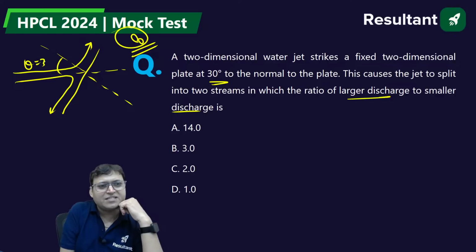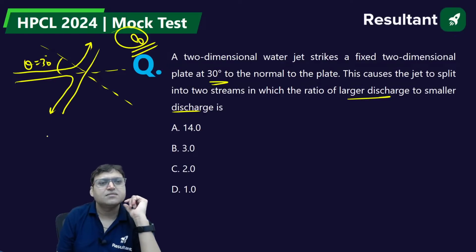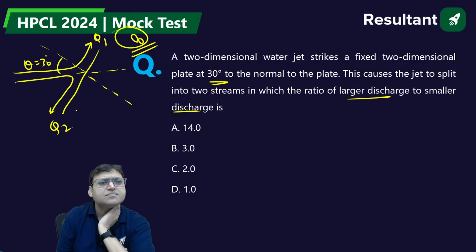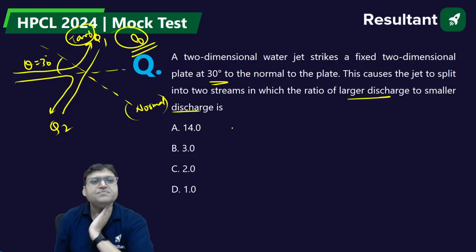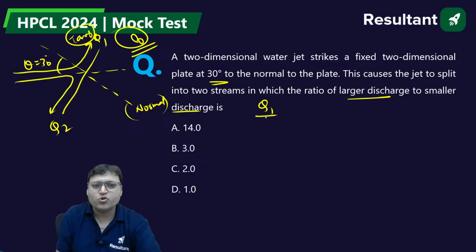This angle is theta, which is 30 degrees. This is normal to the plate. This is, let us say, Q1, this is, let us say, Q2. So this is the same as this angle. Can we find out? This is normal. This is tangential. What is the answer? We need to find out Q1 by Q2.